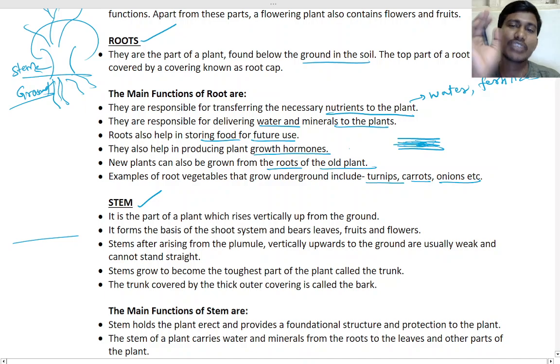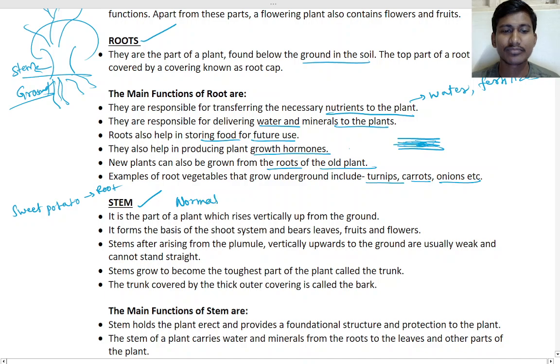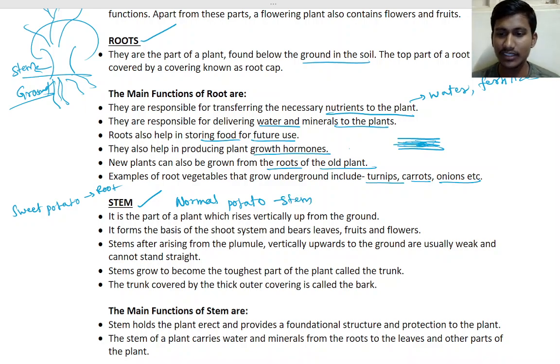Stem, but sweet potato is root. Okay, remember that. Don't be confused. So sweet potato is root, but normal potato is stem. Remember that. Understand?